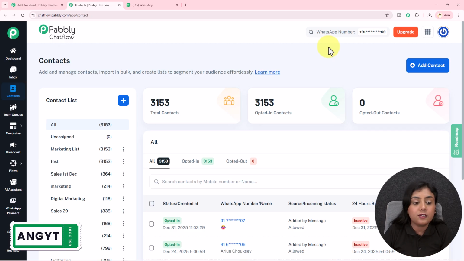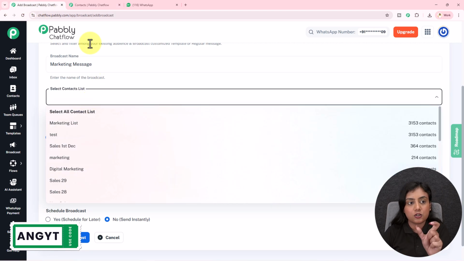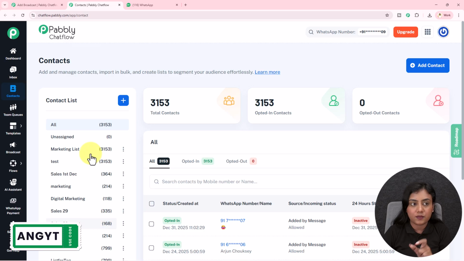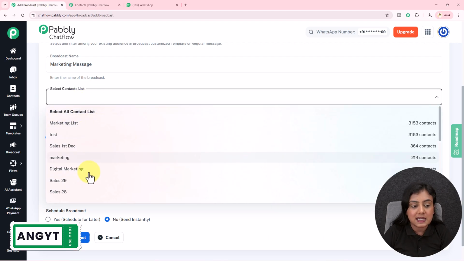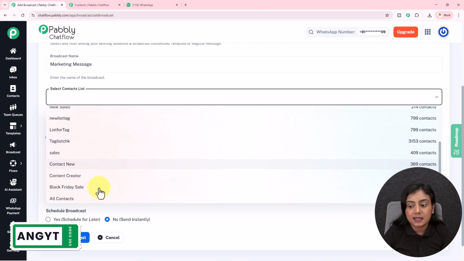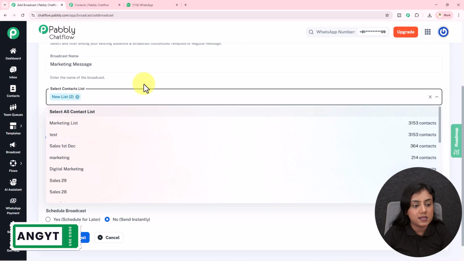Now you can create a list from this plus section right over here, and you have to select that list in this section, this list of contacts that you have created. These are the lists I have created. You have to select that list right here. Either you can select all the contact lists or select a specific one from here. I will select the contact list named new list from here.